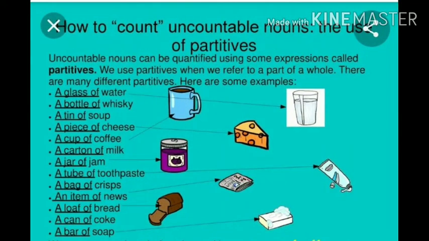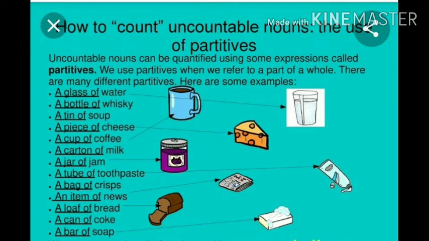How to count uncountable nouns? We can use partitives. Uncountable nouns can be made countable by using a partitive. We use partitives when we refer to a part of a whole. There are many different partitives. Here are some examples. A glass of water, a tin of soup, a cup of coffee, a jar of jam, an item of news, a loaf of bread, a bar of soap.